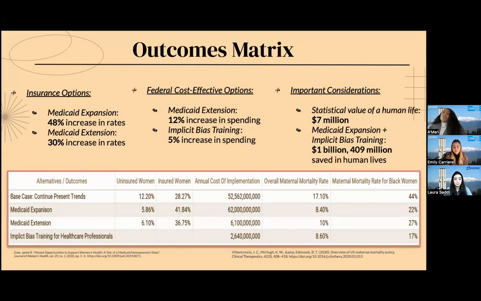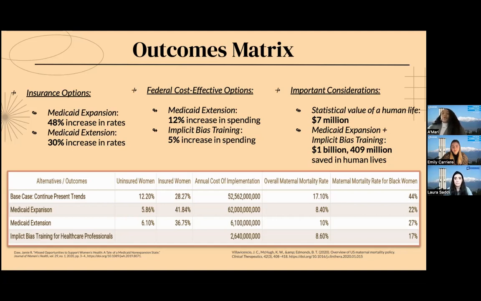Our outcomes include Medicaid expansion and extension, as well as implicit bias training for healthcare workers, which we believe to have a substantial effect on maternal mortality rates among Black women. In comparison to our base study, Medicaid expansion would provide a 48% increase in insurance rates. However, the most cost-effective options are Medicaid extensions with a 12% increase and implicit bias training with a 5% increase in federal spending. Further, among Black women, the rates would decrease by 61% with implicit bias trainings.